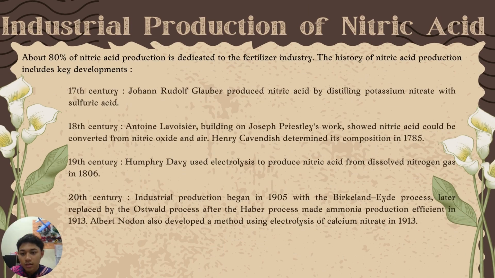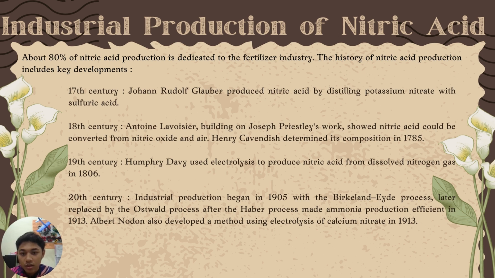Let's see the history of industrial production of nitric acid. About 80% of nitric acid production is dedicated to the fertilizer industry. The history of nitric acid production includes key developments. 17th century, Johann Rudolf Glauber produced nitric acid by distilling potassium nitrate with sulfuric acid. 18th century, Antoine Lavoisier, building on Joseph Priestley's work, showed nitric acid could be made from nitric oxide and air. Henry Cavendish determined its composition in 1784.